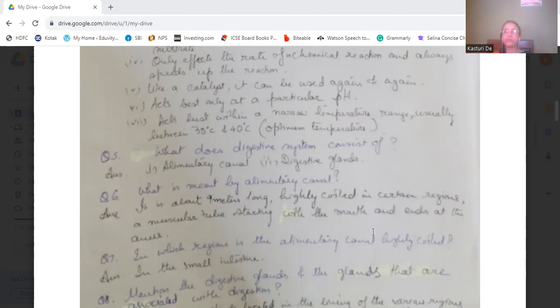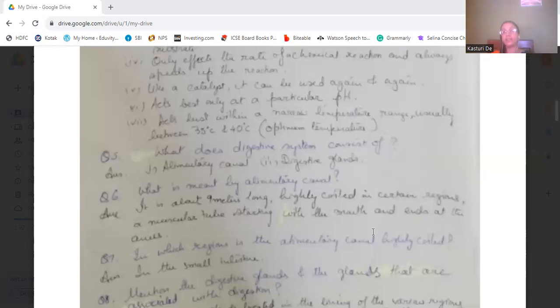Now, it acts best within a narrow temperature range. So it requires a particular temperature for its action, and that is known as the optimum temperature. What is that? It is between 35 to 40 degrees centigrade, where the enzyme acts its best. So these are the properties, the characteristics of an enzyme.